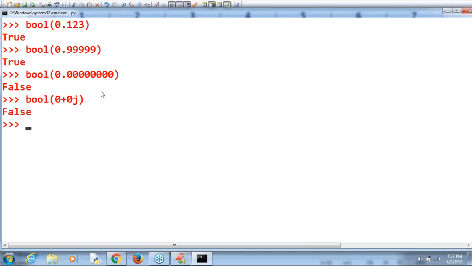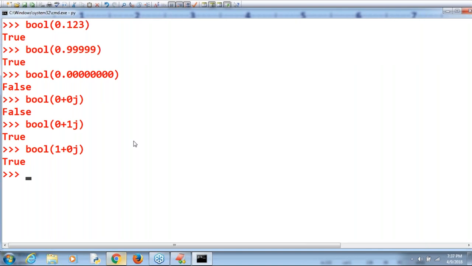Now false. Good. If I take bool of 0 plus 1j, what is the answer? True. Bool of 1 plus 0j, what is the answer? True is the answer. I hope the things are very straightforward. If both are 0, then only it is false. If at least one thing is not 0, then automatically it is treated as true. That's all. This is about bool complex type.